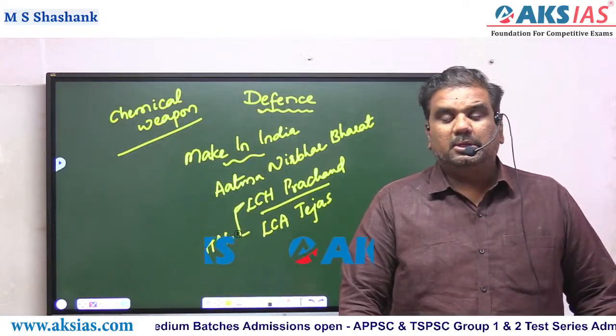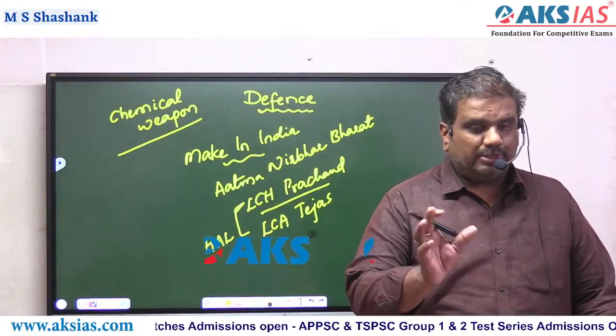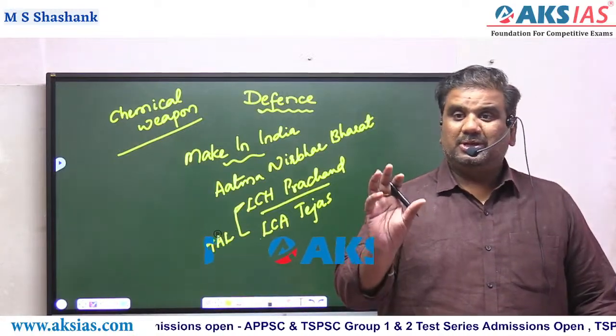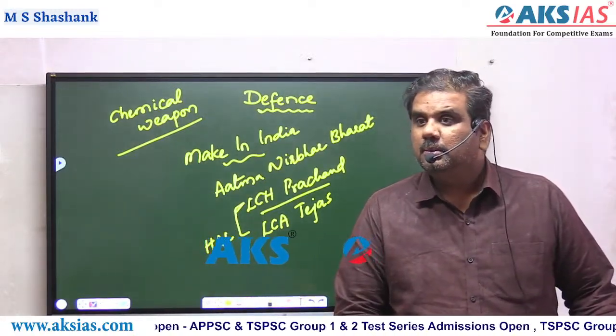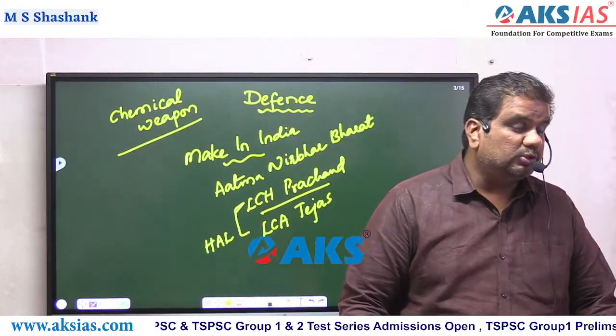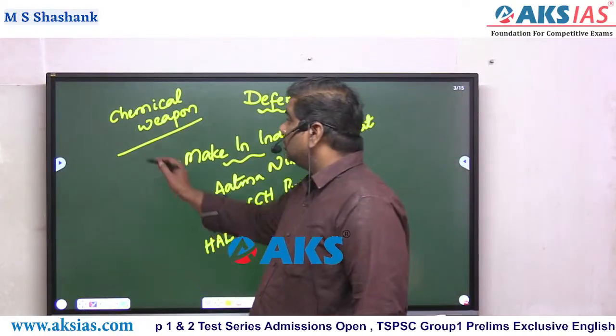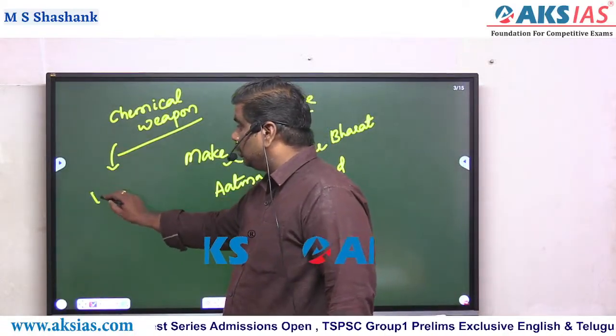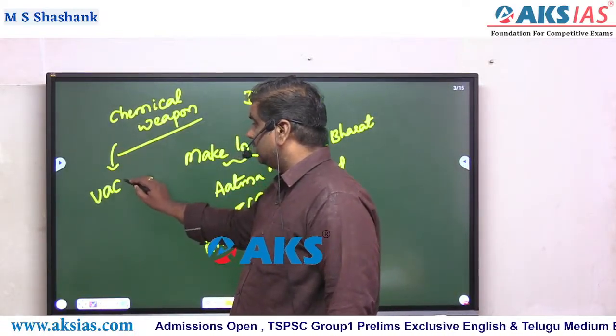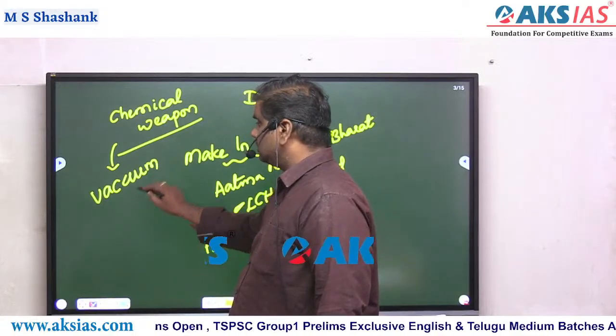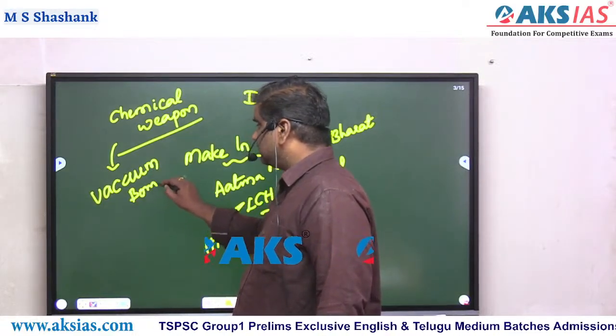Here we are talking about the chemical weapons. You're talking about cluster bombs, and you're talking about vacuum bombs. As of today, the best example of such weapons is the vacuum bomb.